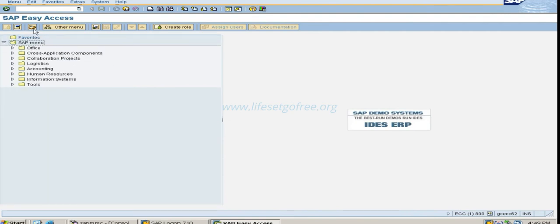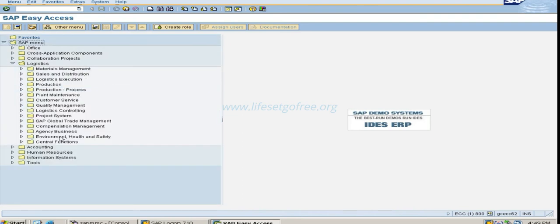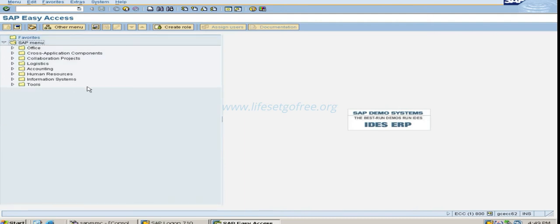Whenever you get some mails, you can see here, this is our inbox icon. And for different modules like logistics, accounts, HR, all the different modules you can find here. This will be used mostly by consultants. As we are developers, we will be directly creating all the developments. So let's start developing our program.